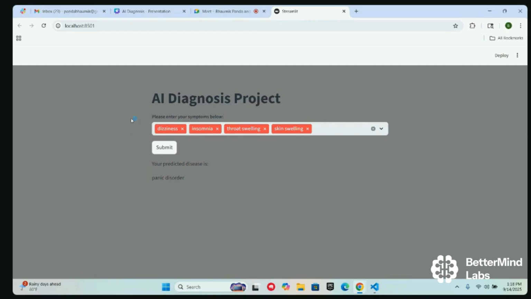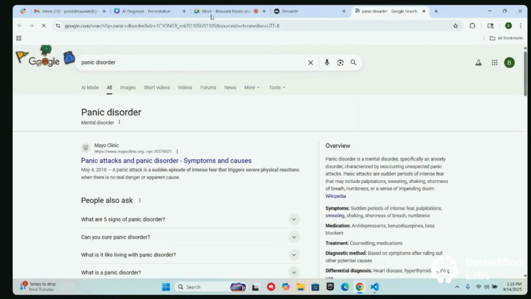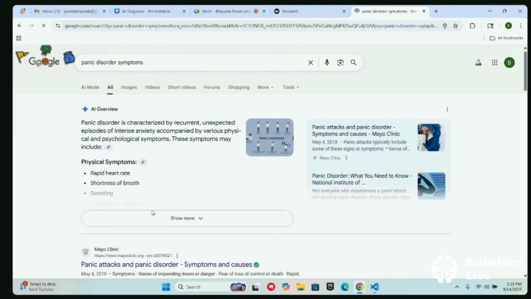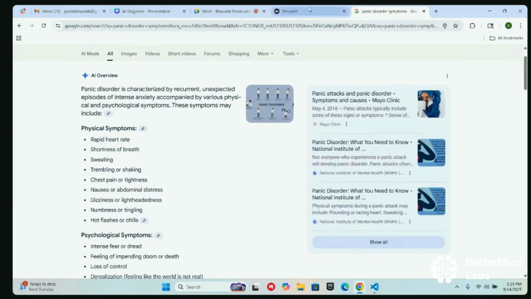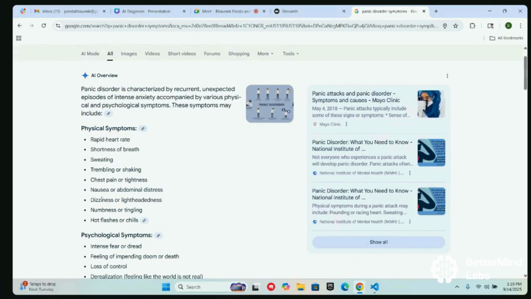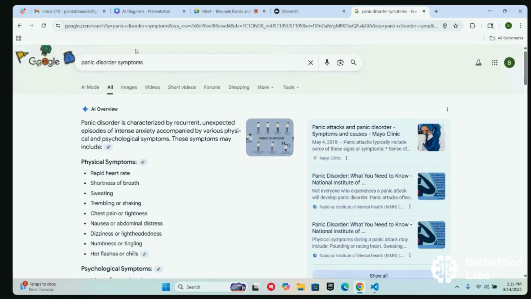Yeah, so as we chose these symptoms, our predicted disease was panic disorder, and we can check the accuracy. Although it's 70%, we can go to a new tab and search panic disorder symptoms. We inputted dizziness, throat swelling, skin swelling. Dizziness is right over here, and the other ones.